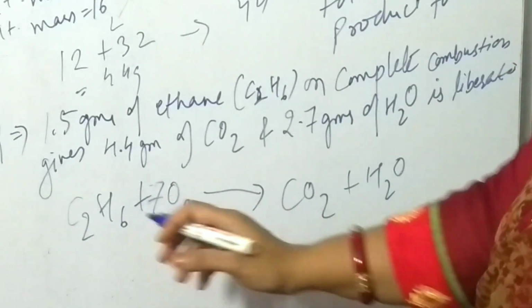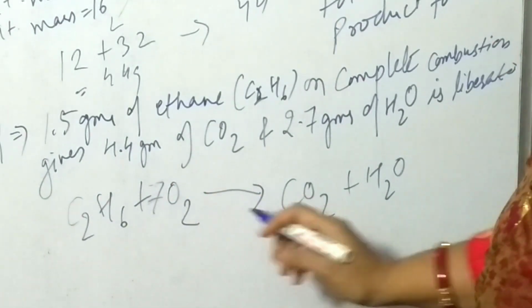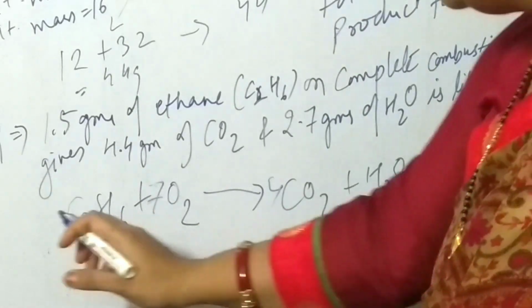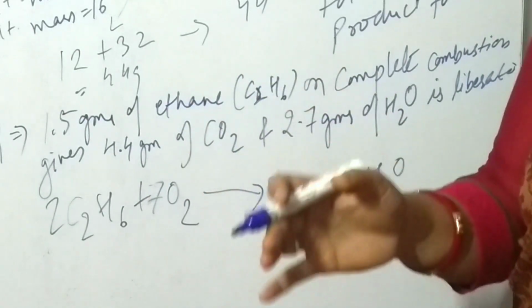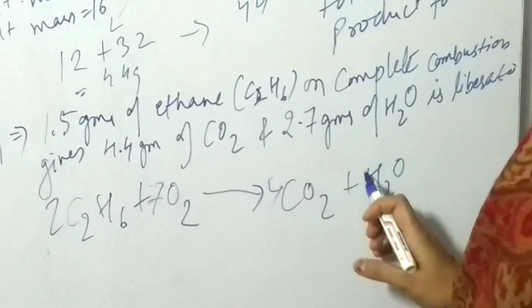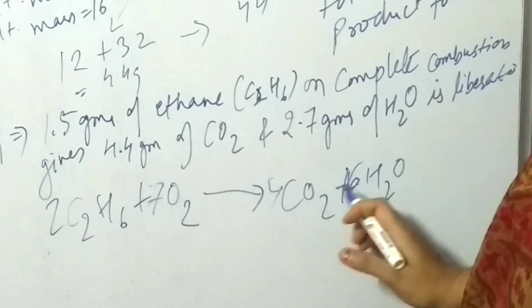See, 2 carbons are there. So here it will be again 4, 2. This balancing you have already studied in your class 10. You can do it. Okay, this will be 6H2O.